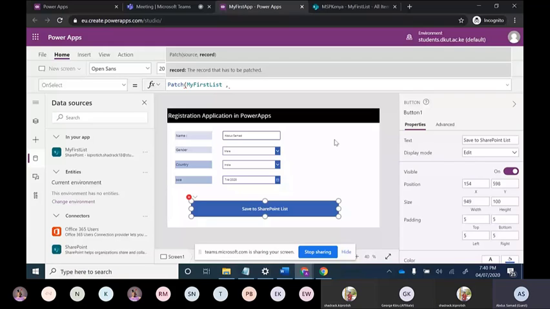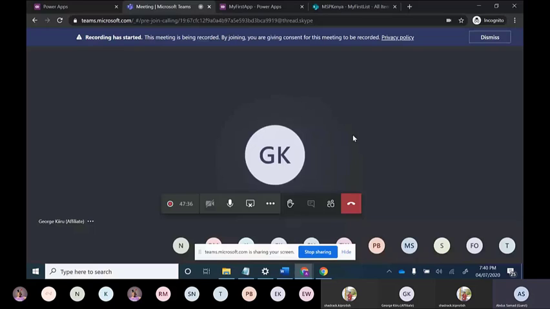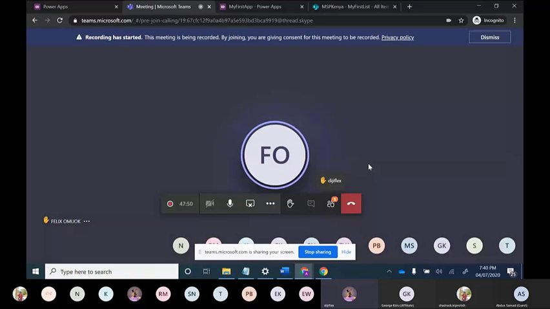Someone has raised one question. DG, what is your question? Okay, I have a question. Are you able to connect Power Apps to your own customized database, like MongoDB, or maybe fetch data from another database, your own custom database?